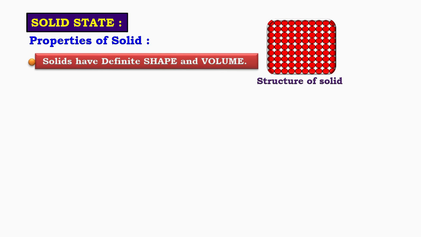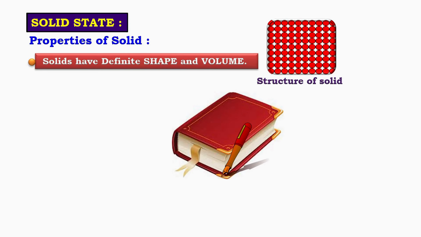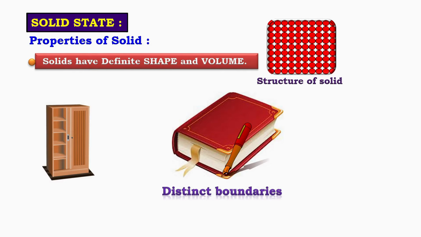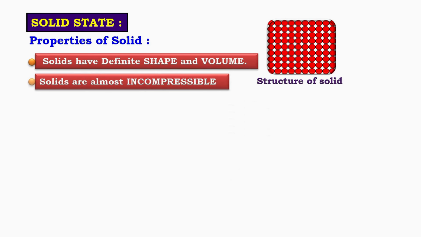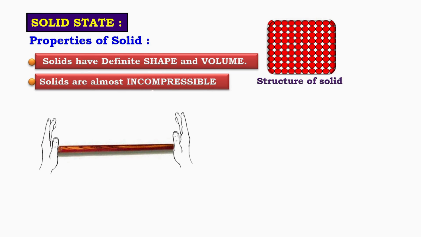Because of this structure, solids have a definite shape and a definite volume. Objects like a cupboard or a book have distinct boundaries and keep their shape under normal conditions. Solids are also almost incompressible. This means their volume does not change even when an external force is applied. The compressibility of solids is negligible.